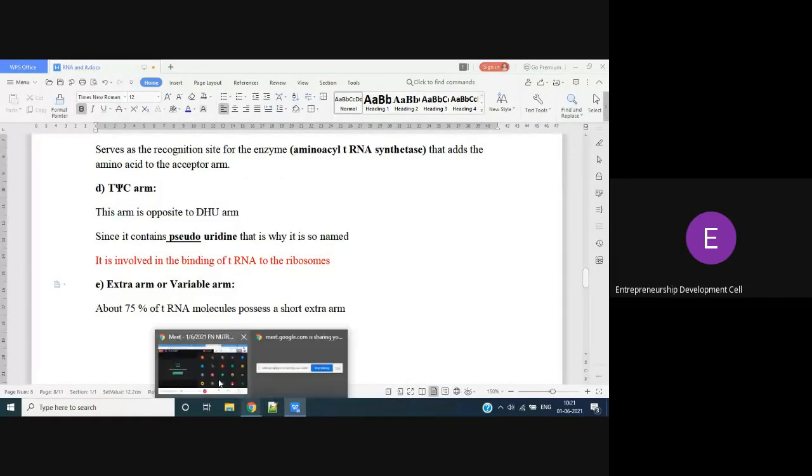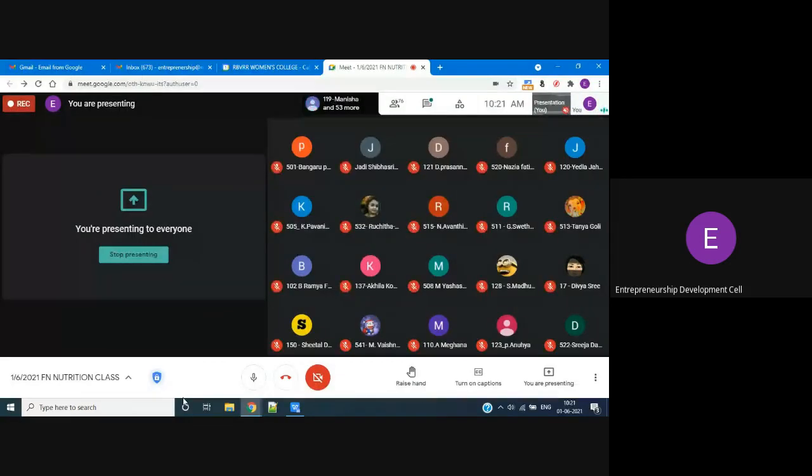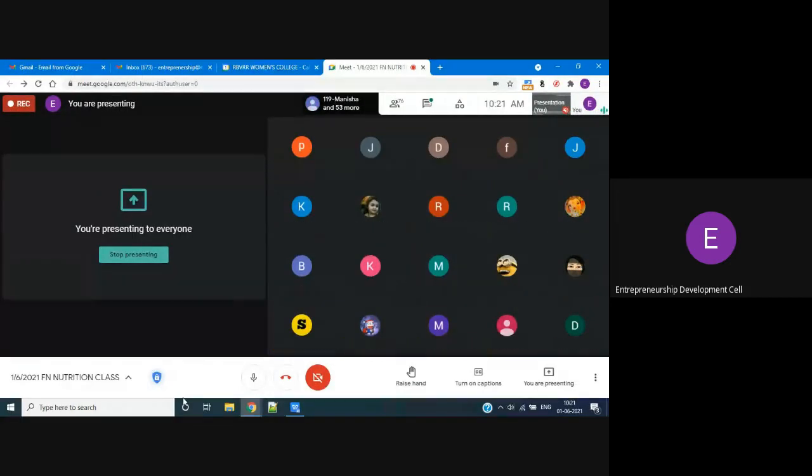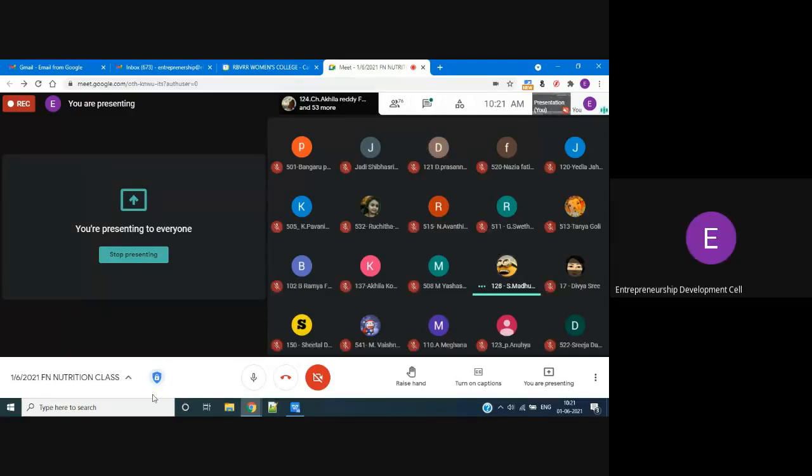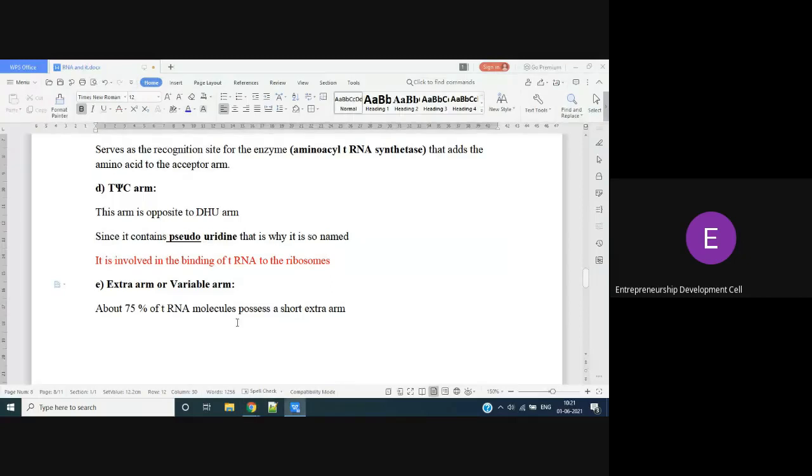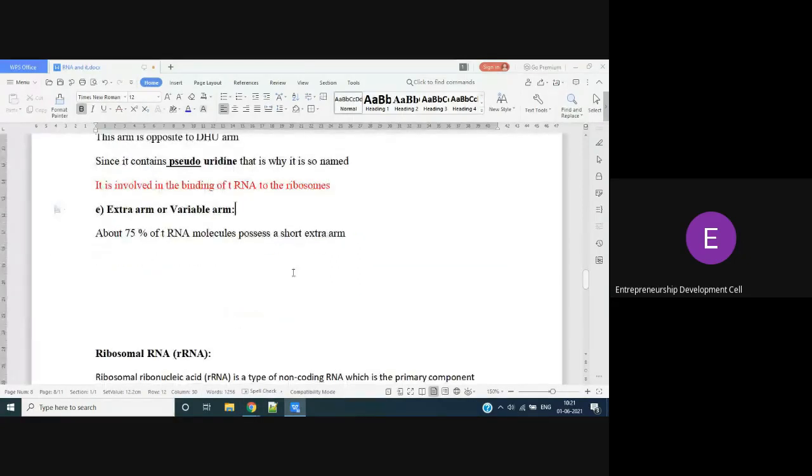You all know ribosomes are very important in protein synthesis. They will bind to the ribosomal subunits in protein synthesis, right? For that binding, we need the T-psi-C arm. Next is the extra arm. 75% of tRNAs possess an extra arm.